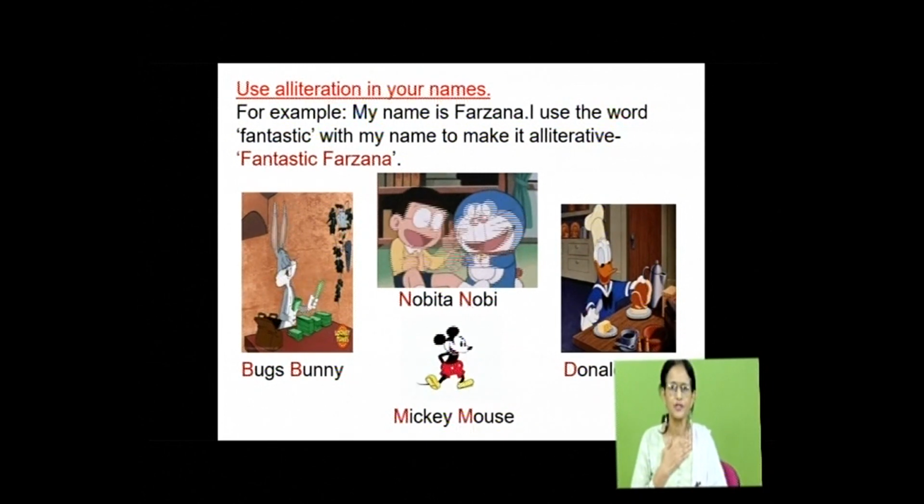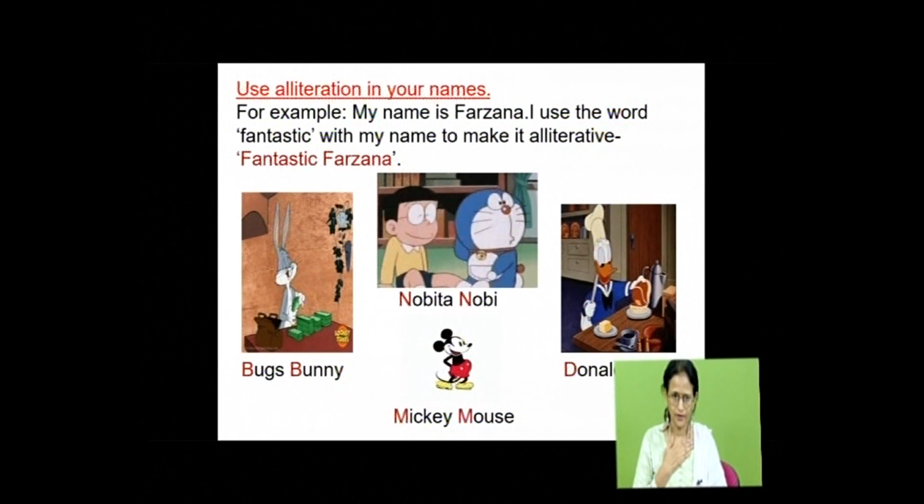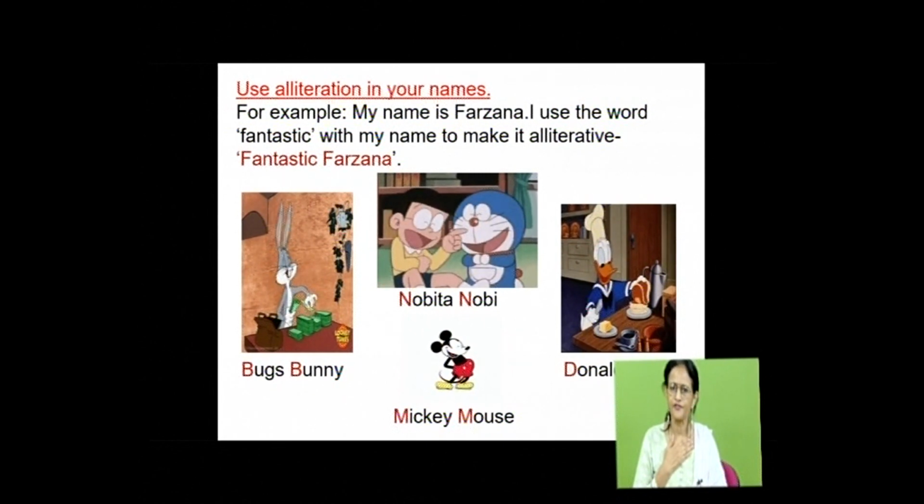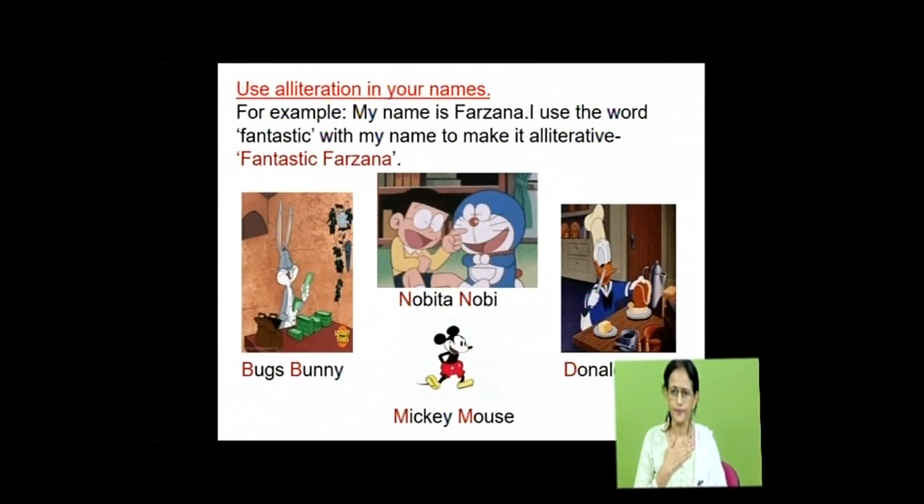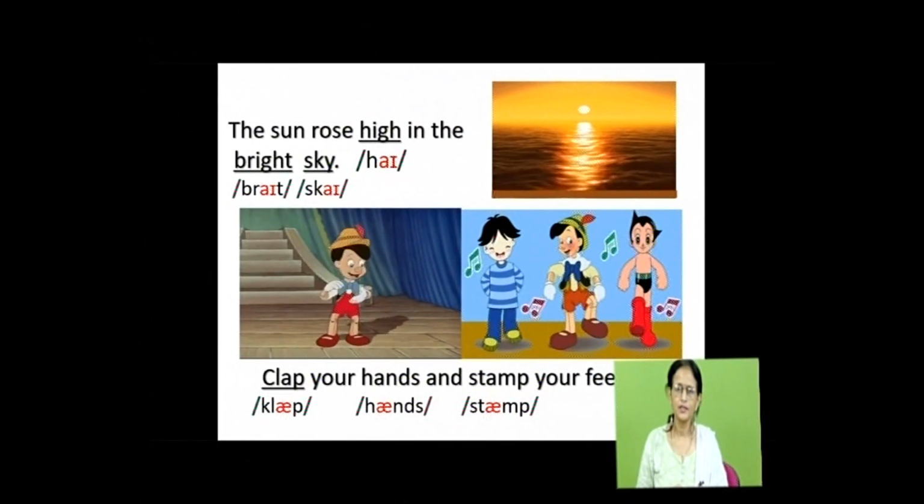Look at this. And use alliteration in your names. See, my name is Farzana. I use the word fantastic with my name to make it alliterative. Fantastic Farzana, f. Look at this. Bugs Bunny, b. Nobita, Nobby, n. Donald Duck, d. Mickey Mouse, m. So, you also do the same. Okay. Dear teachers, please do this activity in the class.